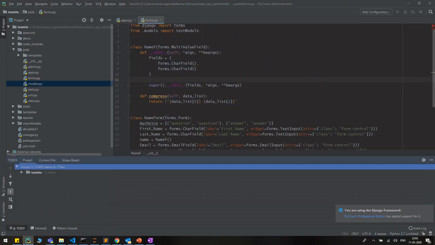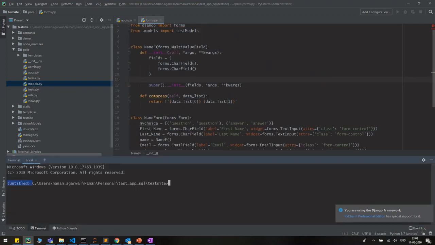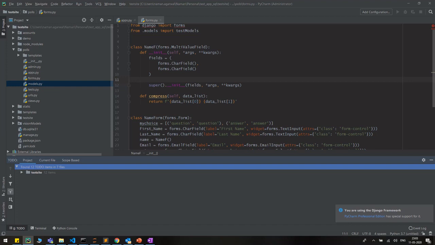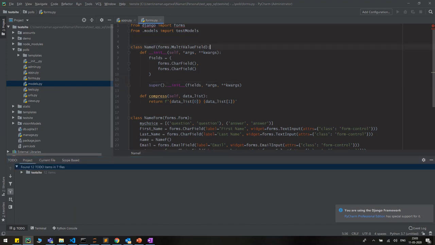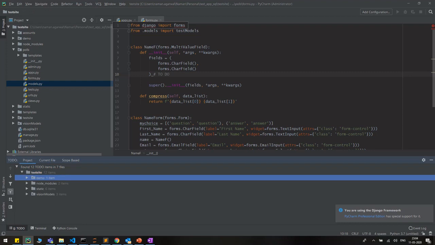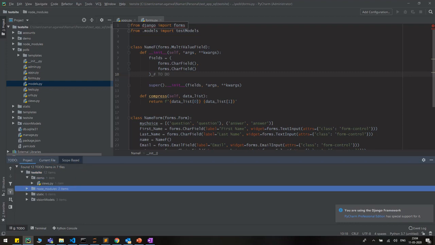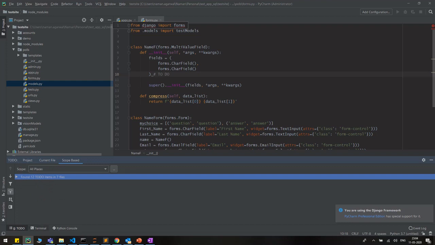Now in the bottom, you can see we have a to-do list sort of thing, and we have terminals. What is To Do? For example, when I go to something and I know I want to handle it later, I will just write TODO. It will keep that in check and add it here, so you can see the to-do items and all that stuff. Then this is the current file and all that stuff.